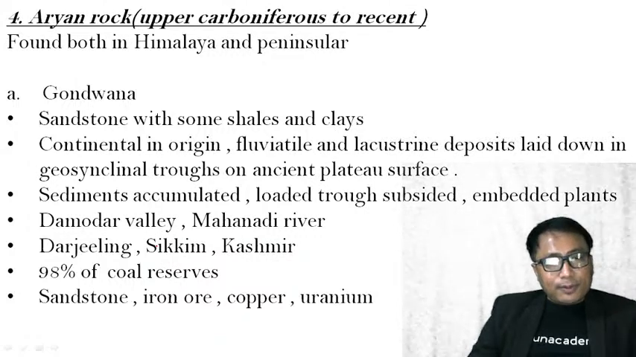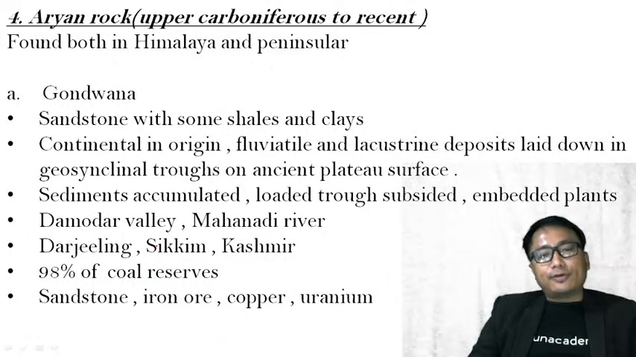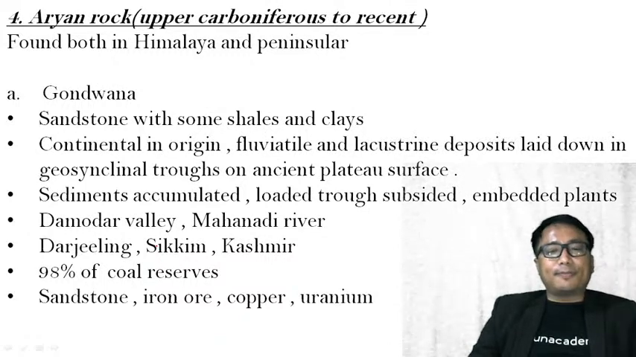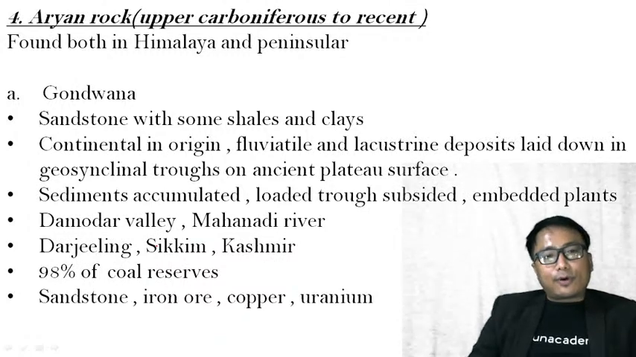Now it is found both in the Himalaya and the peninsular region. As we have seen, the Dravidian rock system is conspicuous by their absence in the peninsular region, but as far as the Aryan rock system is concerned, it is found both in the Himalaya as well as in the peninsular region. Under this Aryan rock system, the first type is Gondwana rock system. This Gondwana rock, important rock types are sandstone with some shale and clay. They are continental in origin, fluvial and lacustrine deposit.